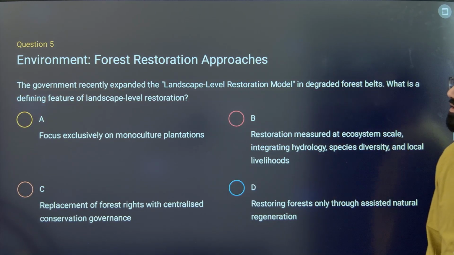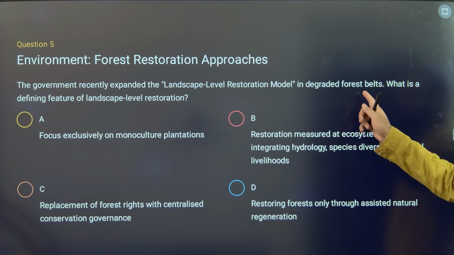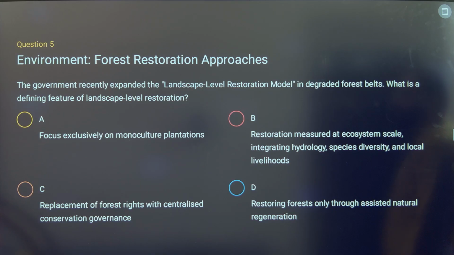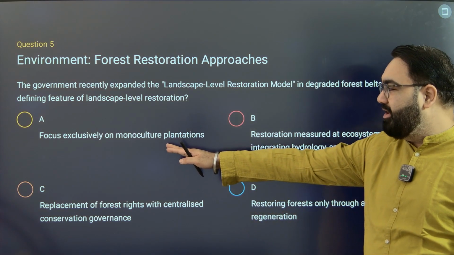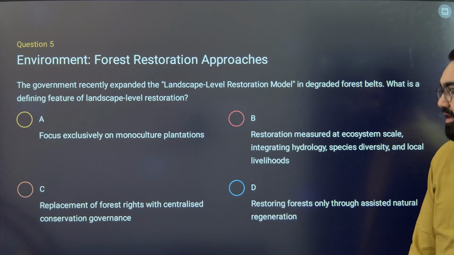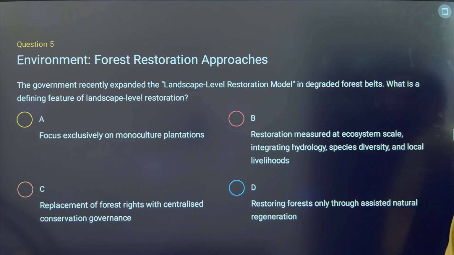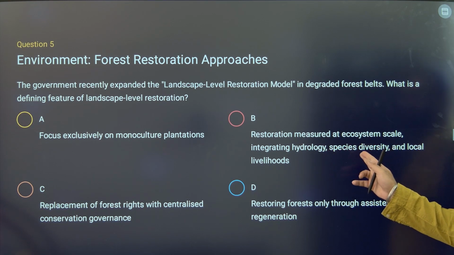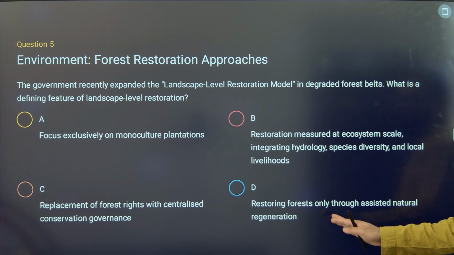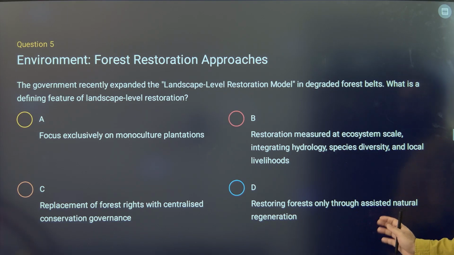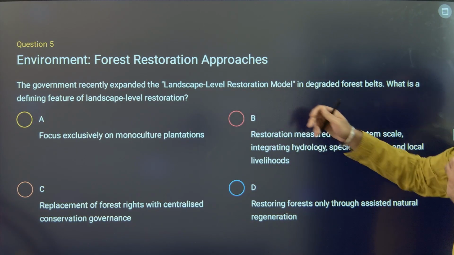Next, question number 5. The government recently expanded the landscape level restoration model in degraded forest beds. What is the defining feature of landscape level restoration? Does it focus exclusively on monoculture plantations? It focuses on replacement of forest rights with centralized conservation governance. Restoration measured at ecosystem scale, integrating hydrology, species diversity, and local livelihoods. Or fourth, restoring forest only through assisted natural regeneration. Which of these explains the landscape level restoration model?